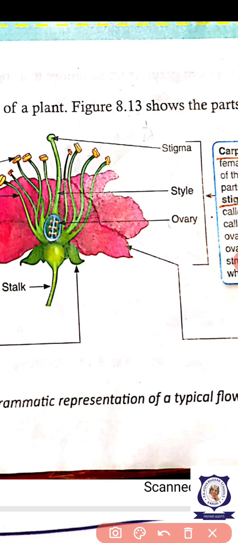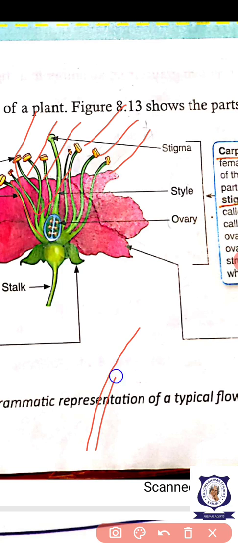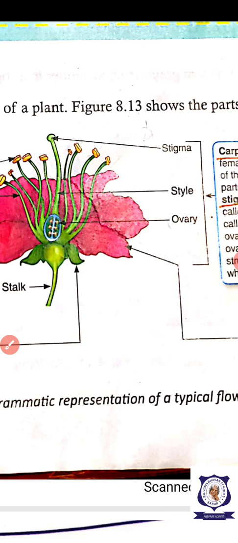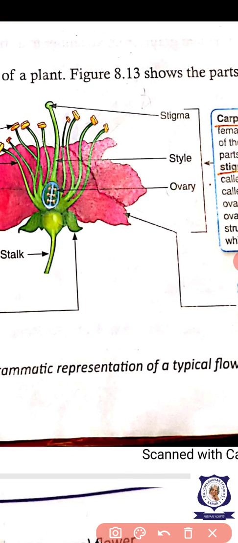Next we are going to see about the male part of the flower, that is the stamen. Here many stamens are there. Each one is a stamen. One long filament will be there, and the head is made up of two bag-like structures. This is the anther and this is the filament. The double-lobed structure is called the anther. This is the male part of the flower.